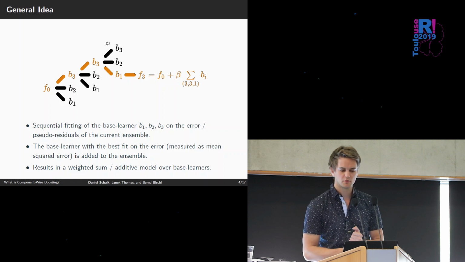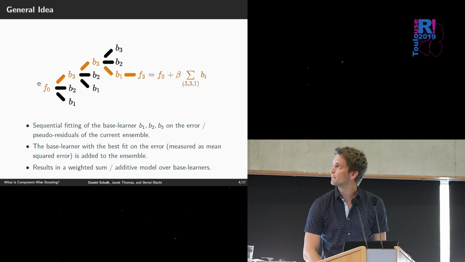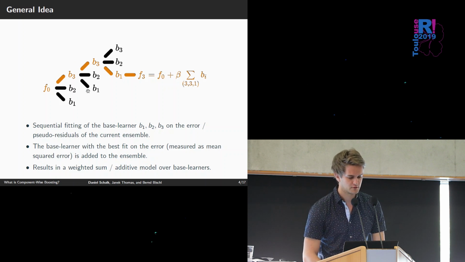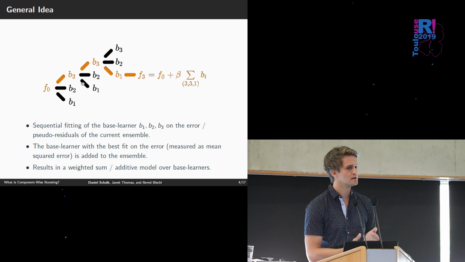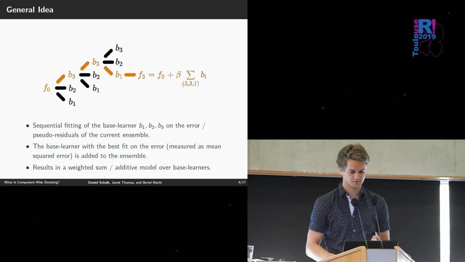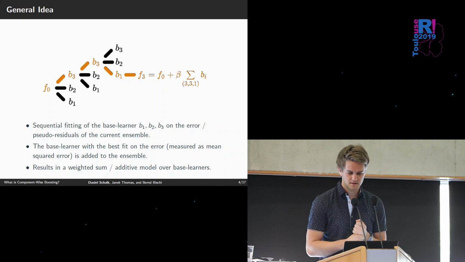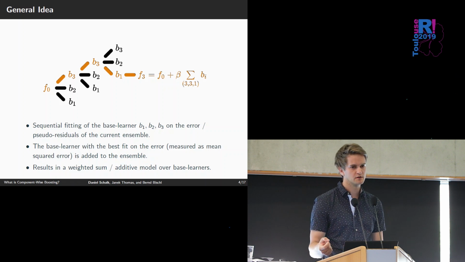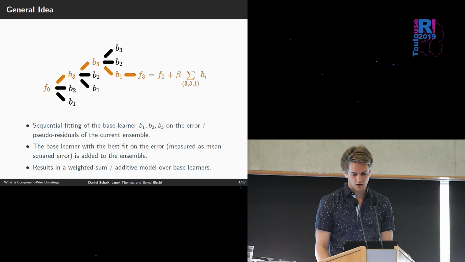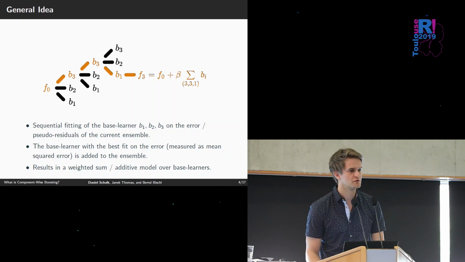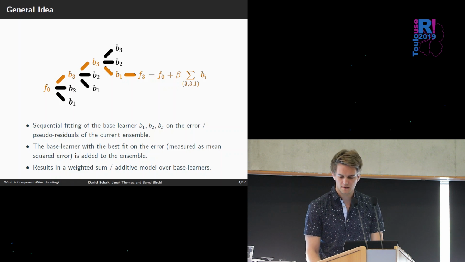And this has some nice properties. First of all, we have selected two base learners here, right? The third and the first base learner. So we haven't selected the second base learner. So we have an inherent feature selection. The second thing is, since we are just using univariate models here, we can fit the model in very, very high feature spaces. So we are not restricted to something like p smaller than n situations or stuff like that.